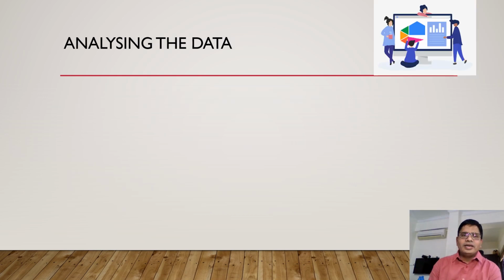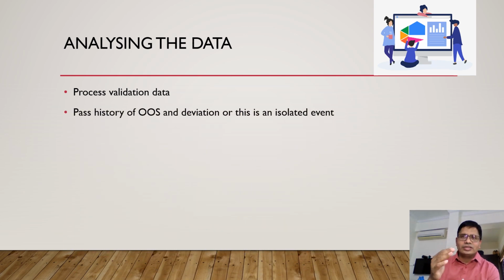So the next element is analyzing the data. It is very important in your investigation report to specify the generated data for this product, like process validation data. You can specify the batch number which was used for the process validation, and you can write what the outcome was.